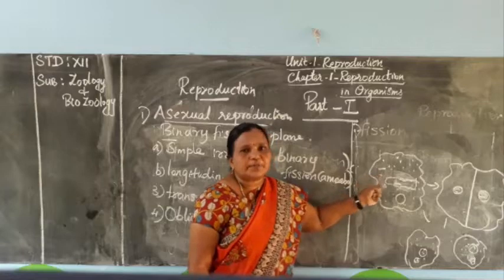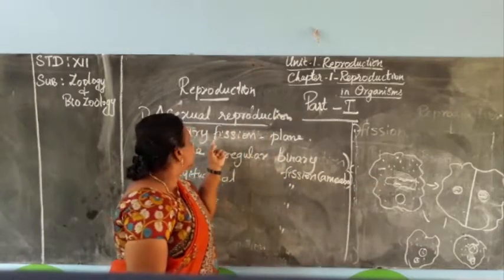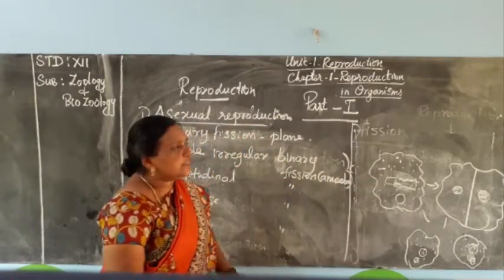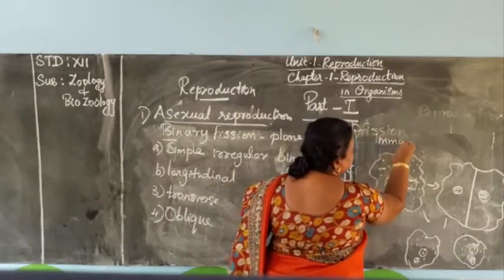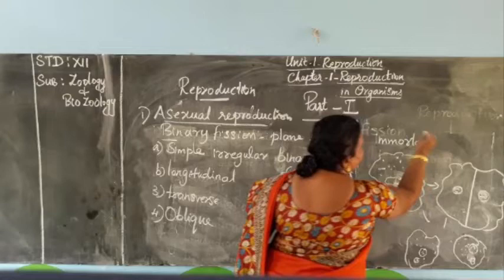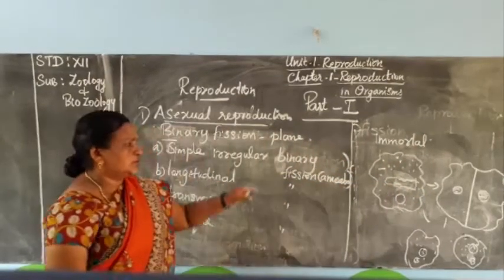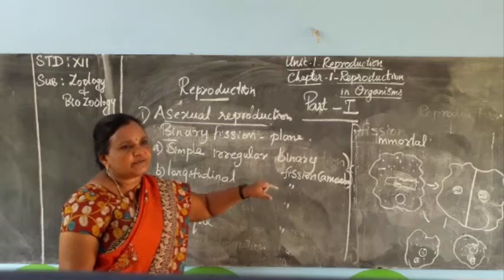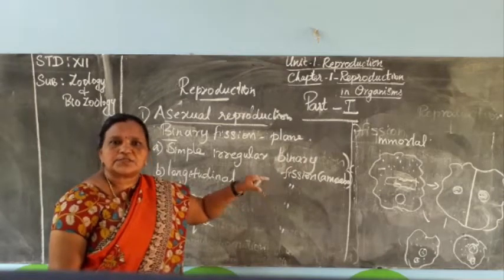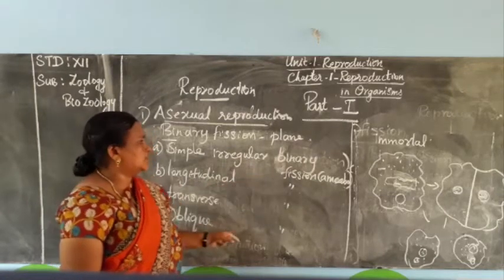This type of reproduction, that means fission, is called immortal. There is no death for these organisms. This is the immortal state. After receiving the daughter cells, they attain maturity and afterwards these matured organisms also produce young ones.